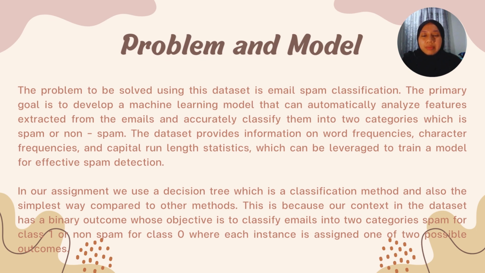In our assignment, we use a decision tree, which is a classification method, and also the simplest way compared to other methods. This is because our dataset has a binary outcome whose objective is to classify emails into two categories, spam for class 1 or non-spam for class 0, where each instance is assigned one of two possible outcomes.